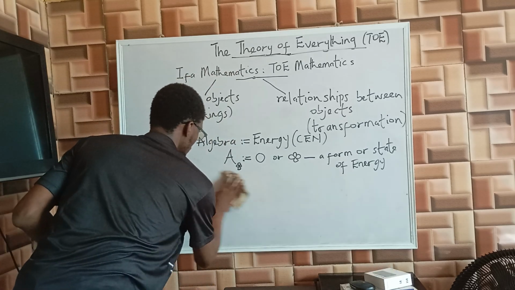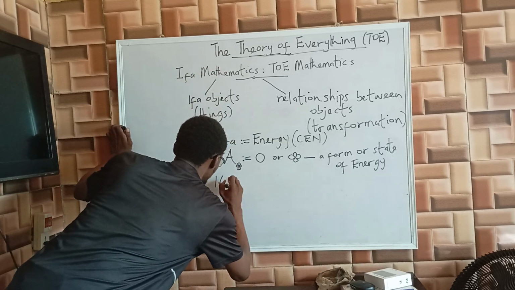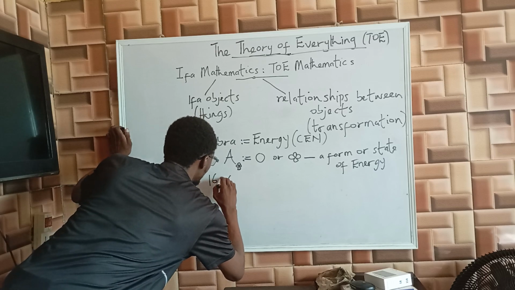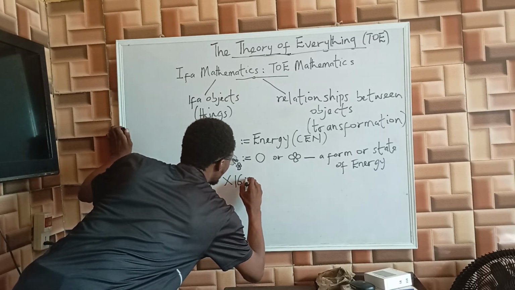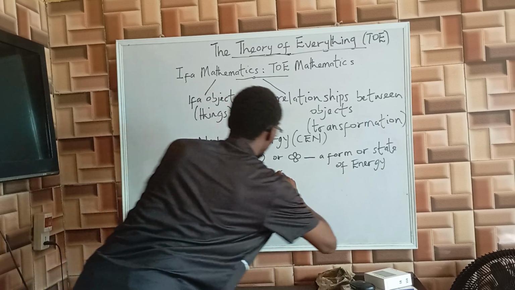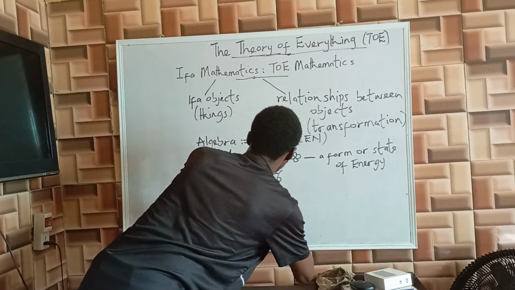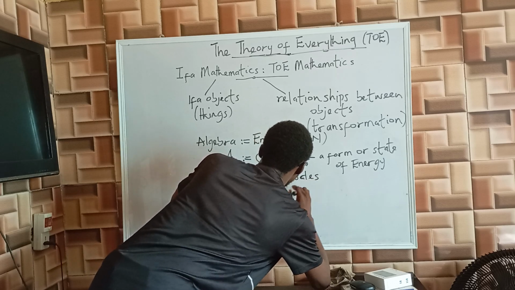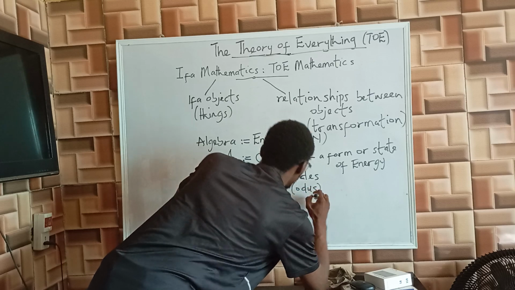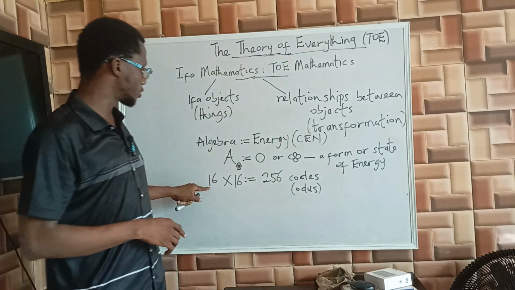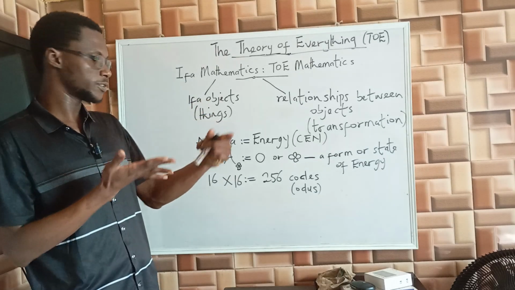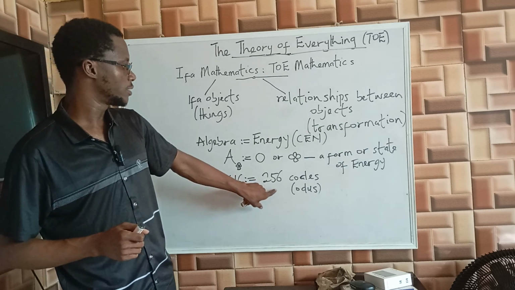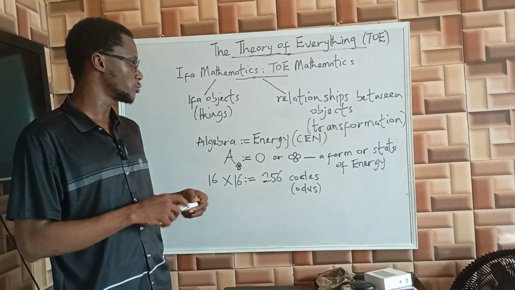By the time they compose the chain they use, one has 16, they compose it with another 16, then they are going to generate 256 codes, which are Ifa codes or Odus in Yoruba.